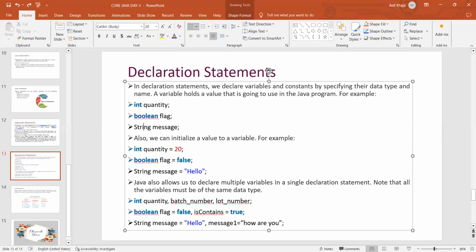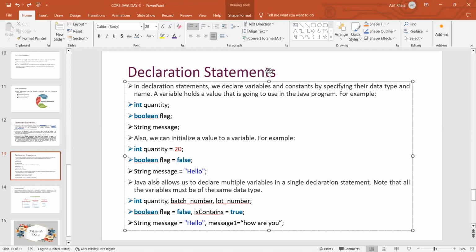How? Like int quantity is equal to 20, because this quantity is of type integer, so we assign an integer value to this quantity variable. Next, flag is a boolean type variable, so we have to assign only a boolean value to it. Now, message is a string variable, so we have to assign a string value to this, like hello.